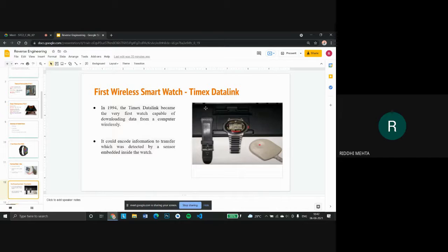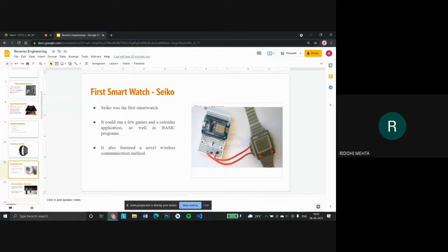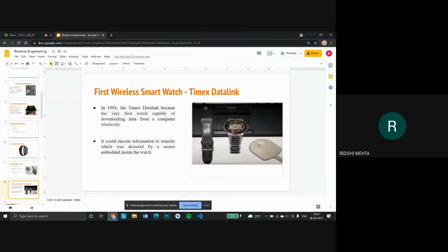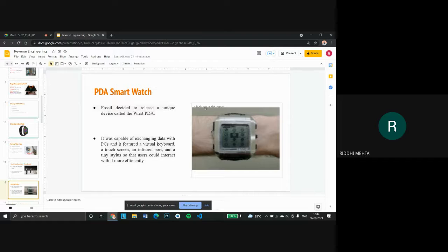This was made because of reverse engineering, because a hacker named Alexander, who got inspiration from Seiko, reverse engineered it and built it. Okay, fine. And next is the PDA watch, a relatively newer version, which had a virtual keyboard and a touch screen with an infrared port, and also a stylus so that we could interact with the watch more easily.